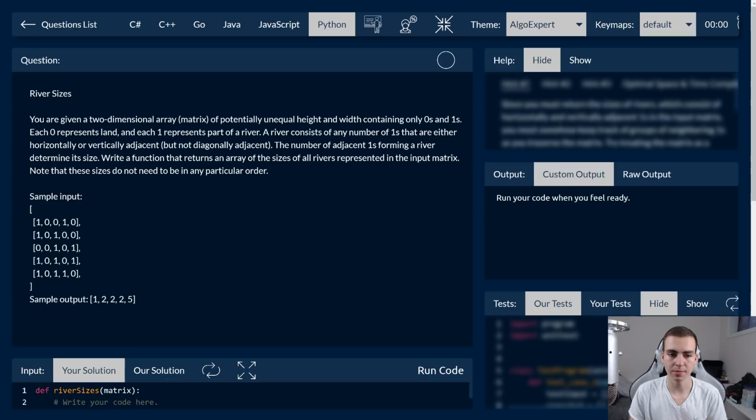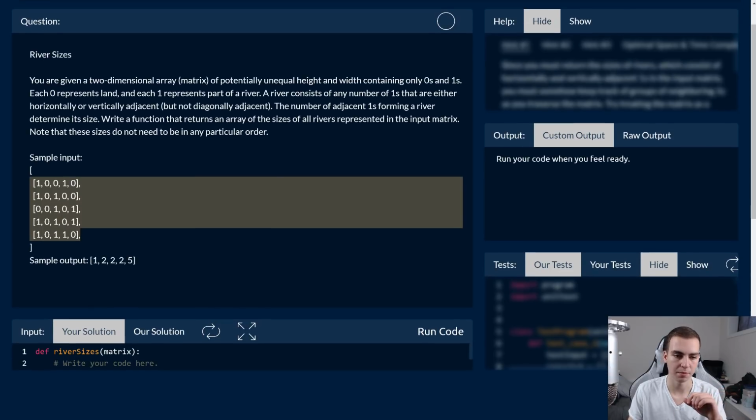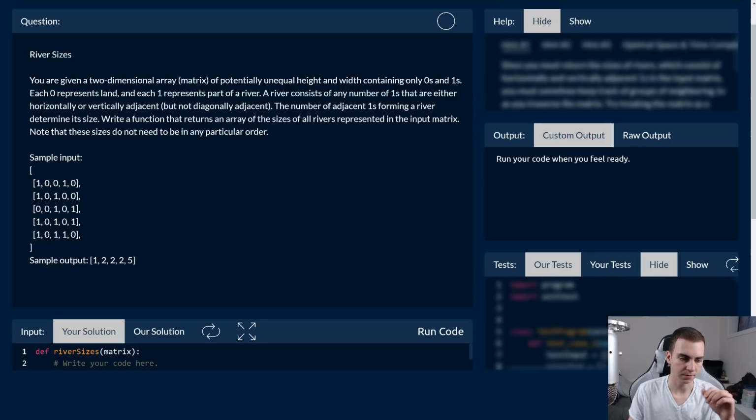You are given a two-dimensional array matrix of potentially unequal height and width containing only zeros and ones. That just means this does not have to be uniform length and width. It could be way longer than it is height-wise anyways. Each zero represents land. Each one represents part of a river. A river consists of any number of ones that are either horizontally or vertically adjacent, but not diagonally. The number of adjacent ones forming a river determines its size. Write a function to return all of the river sizes represented in the input matrix. They do not have to be in order.